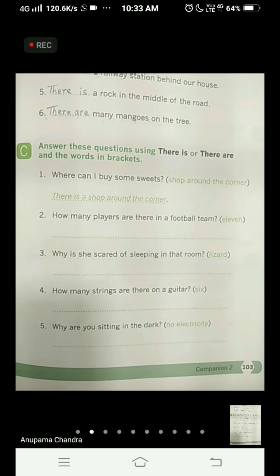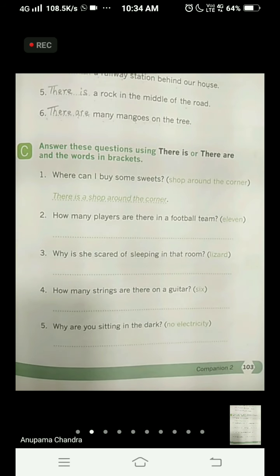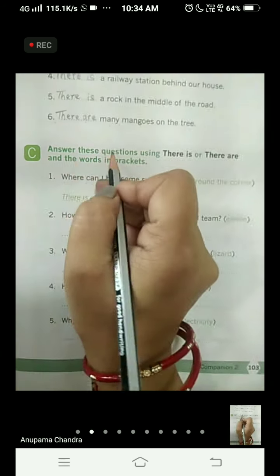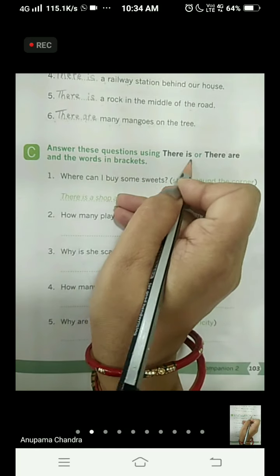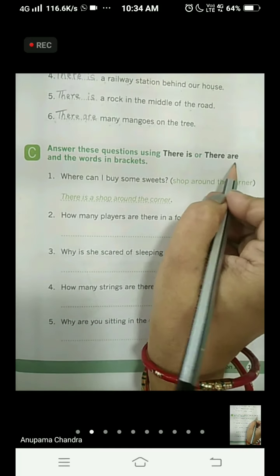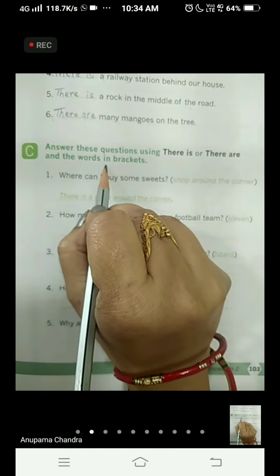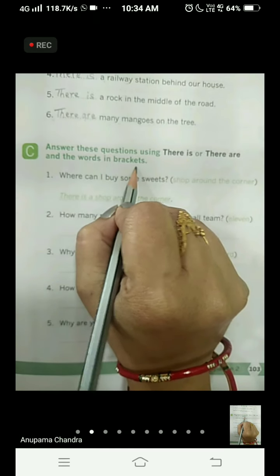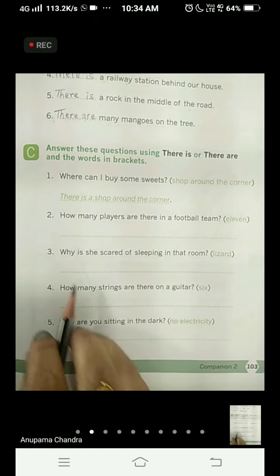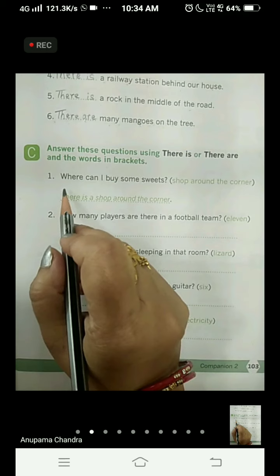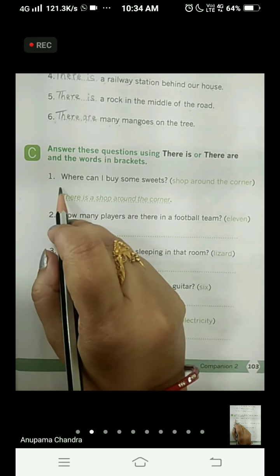So children, we are on page number 103 and our question is, answer these questions using there is or there are and the words given in the brackets. So what are the words given in the bracket? Okay, let's check out the first one, which has already been done for you.